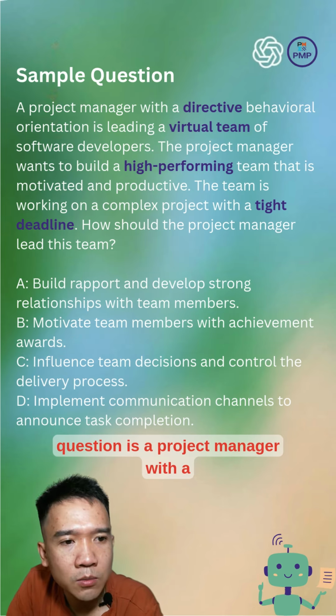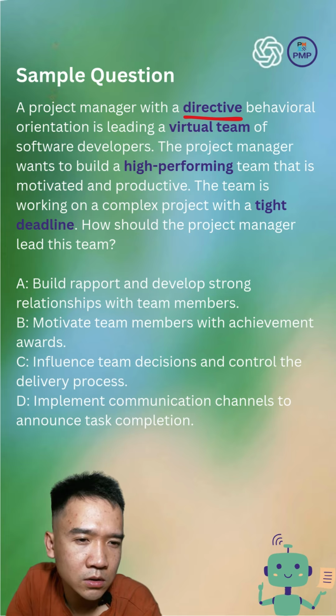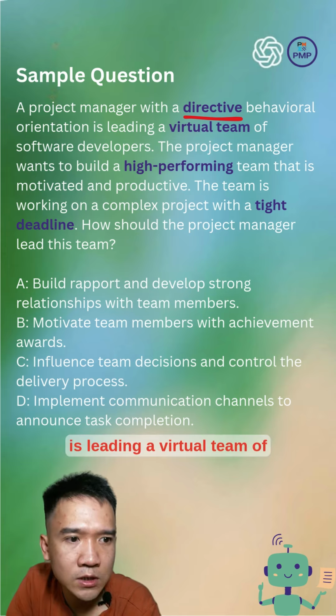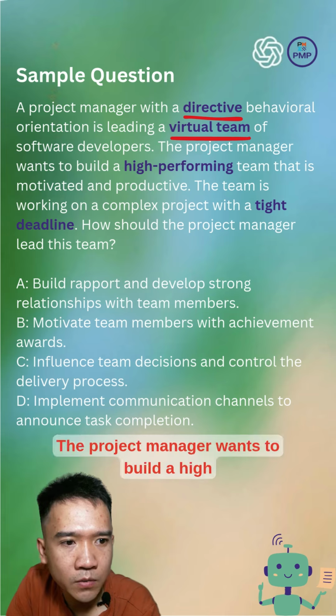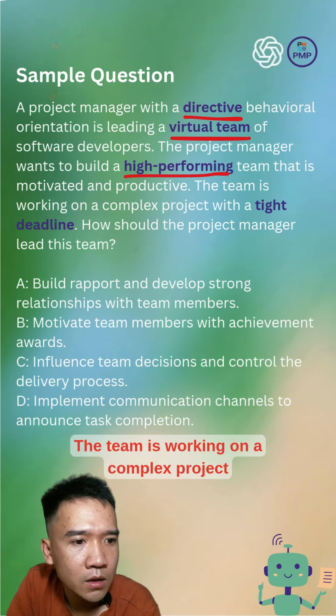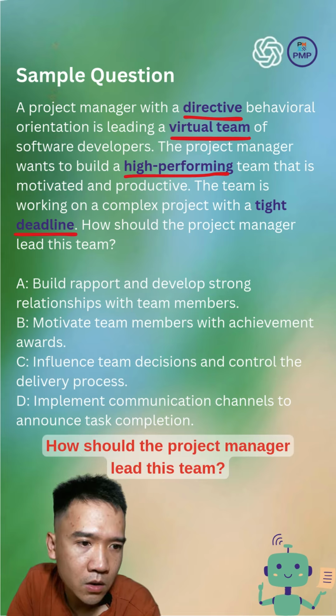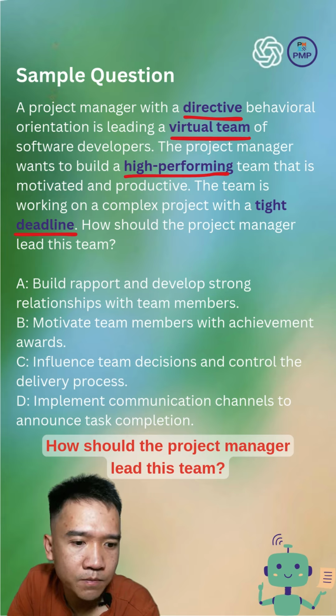The question is: a project manager with a directive behavior orientation is leading a virtual team of software developers. The project manager wants to build a high-performing team that is motivated and productive. The team is working on a complex project with a tight deadline. How should the project manager lead this team?